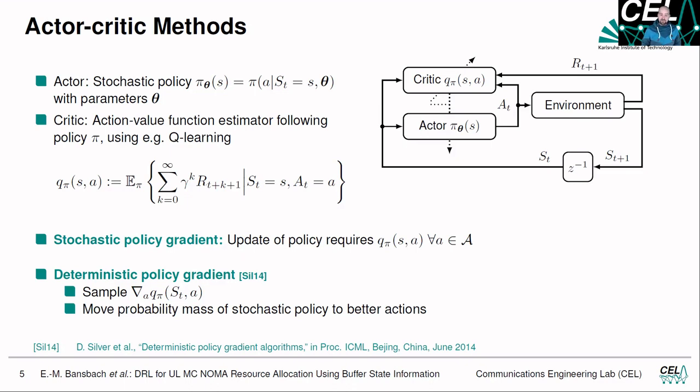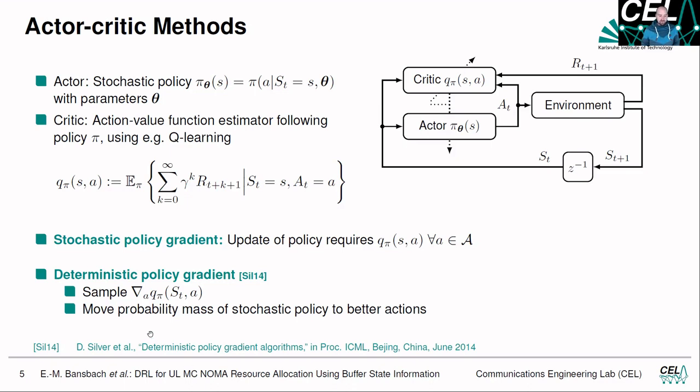However, to update it, we require the Q function, Q pi of S and A, and we need the Q function for every state and every action. Having a large state space or a large action space, this task gets really complex, because since reinforcement learning explores the whole state and action space, we need to visit every state-action pair, and that's not feasible anymore if the state and action space get large.